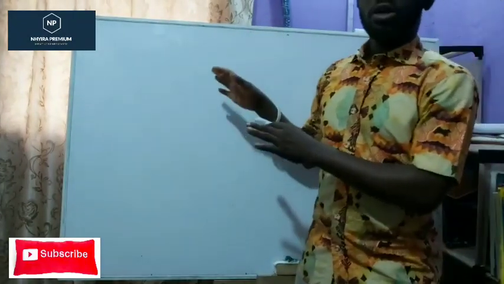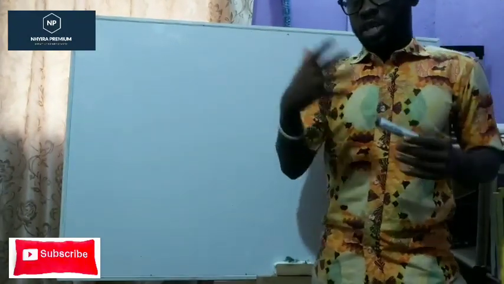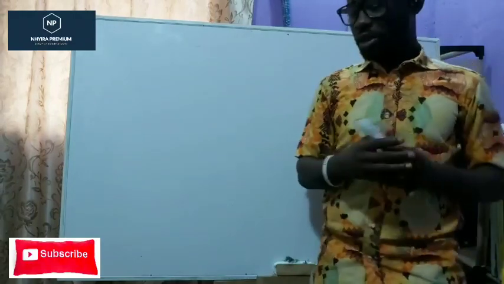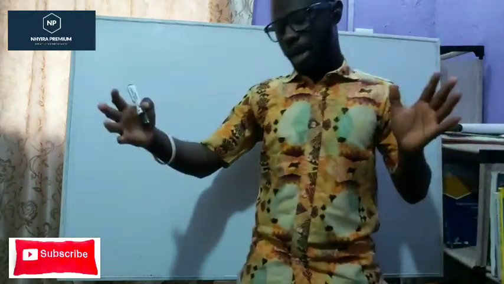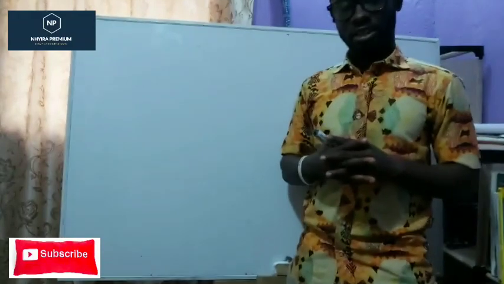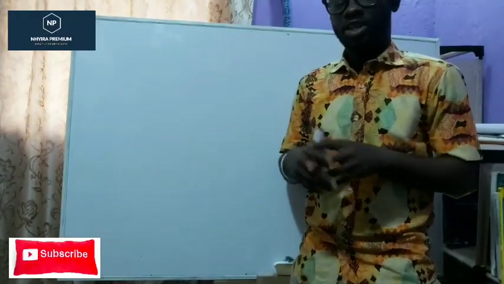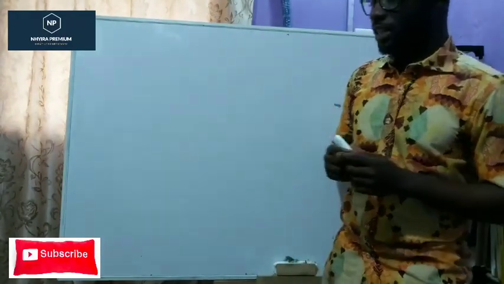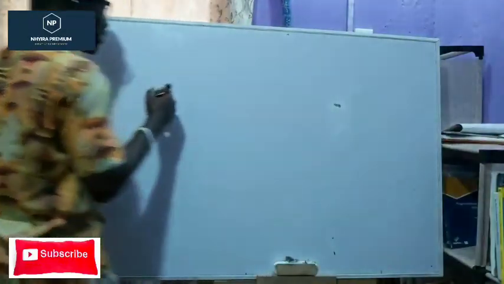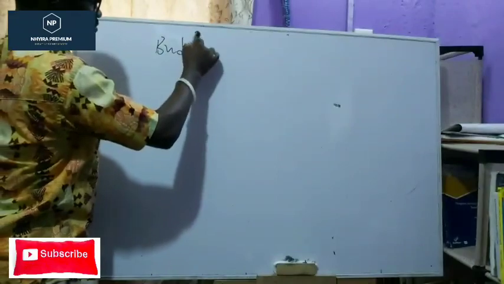So what do we want to start with? Let's start with some key definitions and key terminologies, and that is going to set the pace for our discussion. So let's start first with these key terminologies, like what is a budget? What is budgeting?